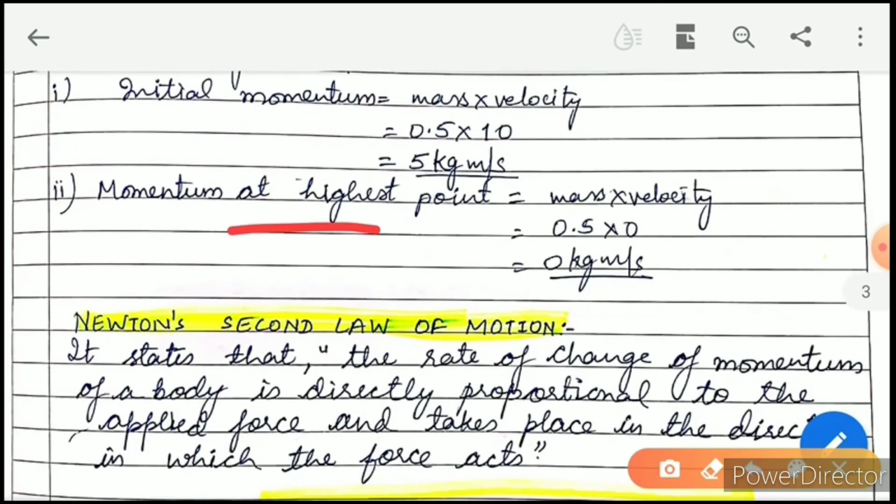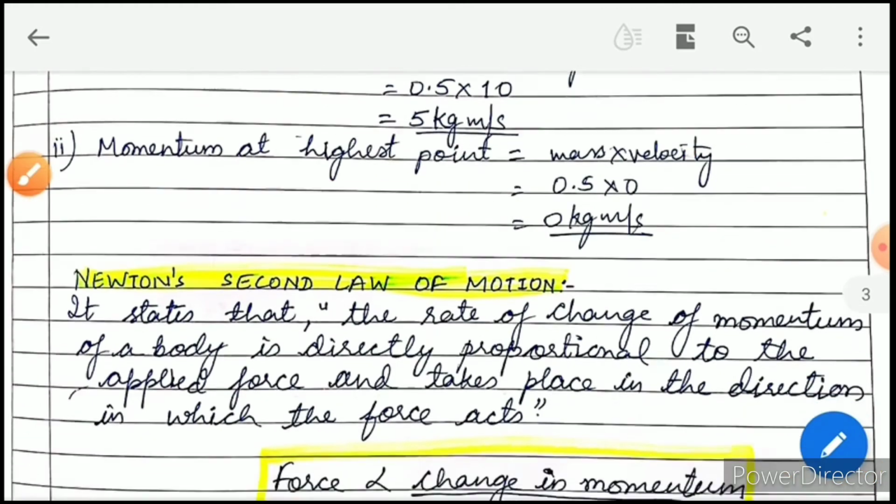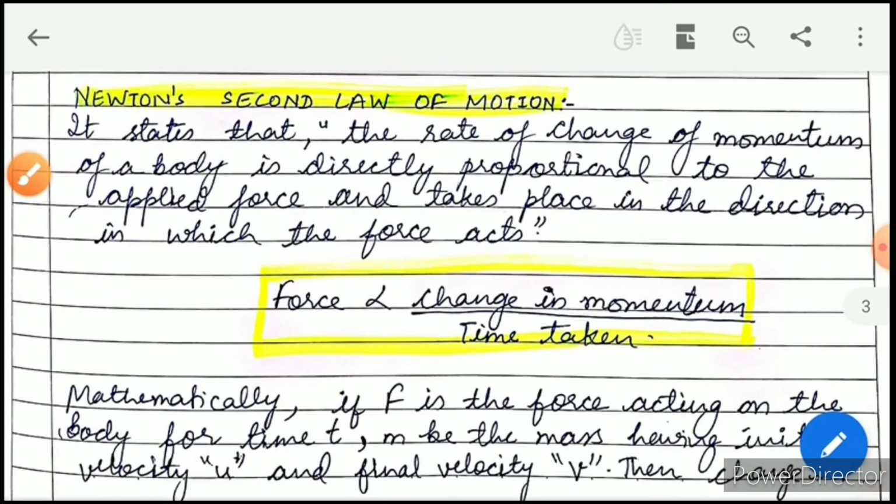Now the momentum at the highest point. When the ball is thrown up, at the highest point it will stop, so the velocity will become 0. So at the highest point the momentum will be 0. Now come to Newton's second law of motion. It is also very interesting.